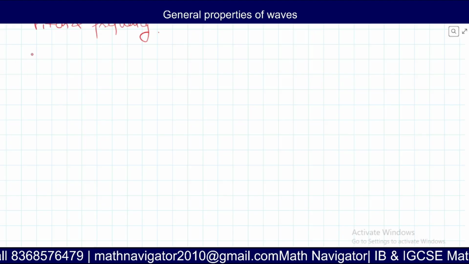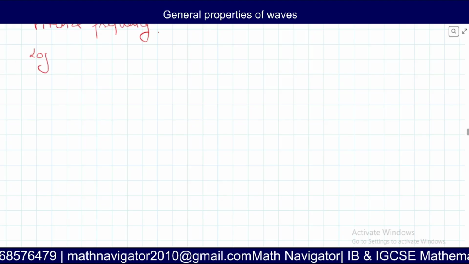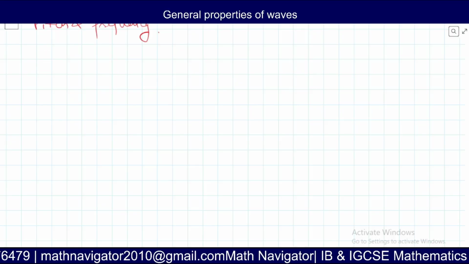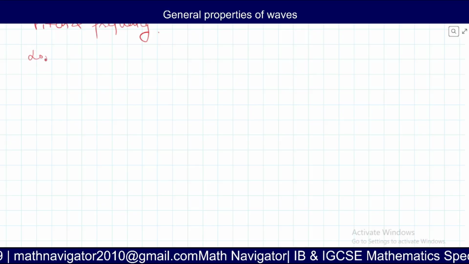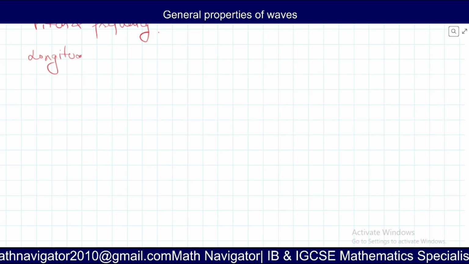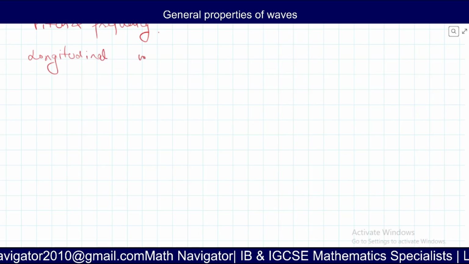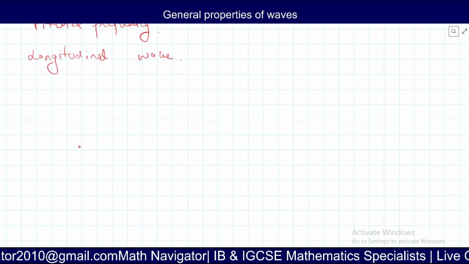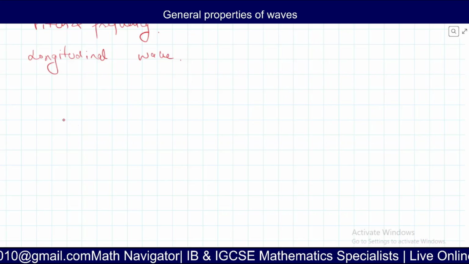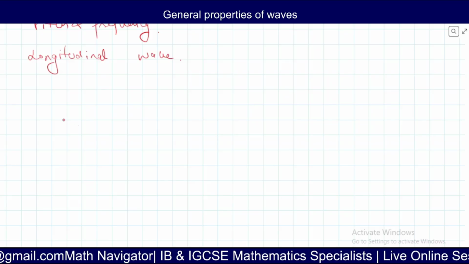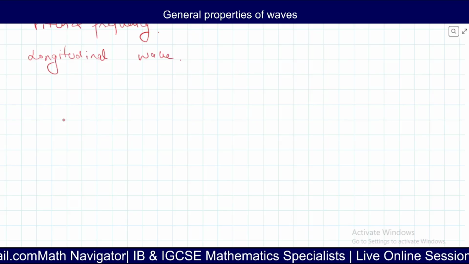Then let's talk about the longitudinal wave. In this kind, see, we have already discussed that the particles of the medium oscillate and the wave is created.